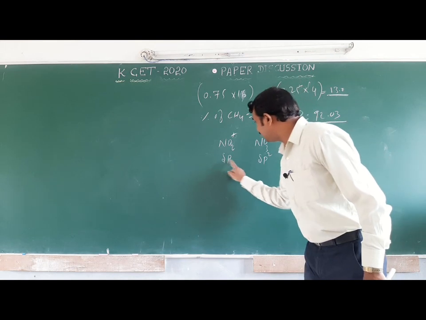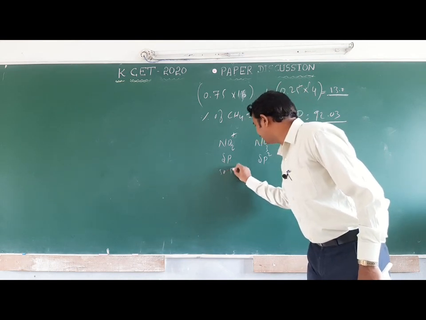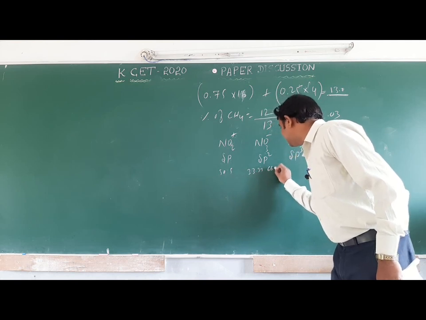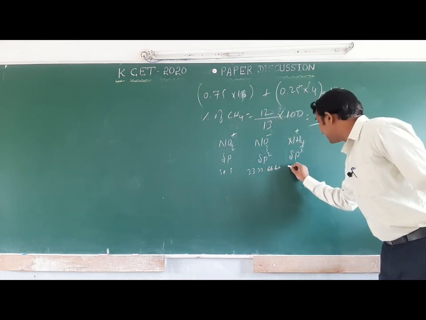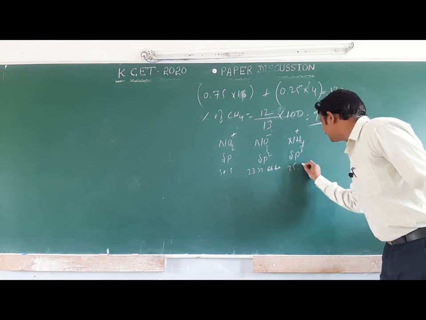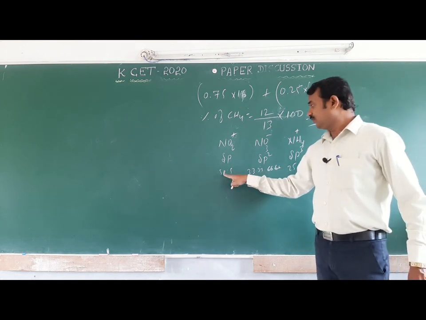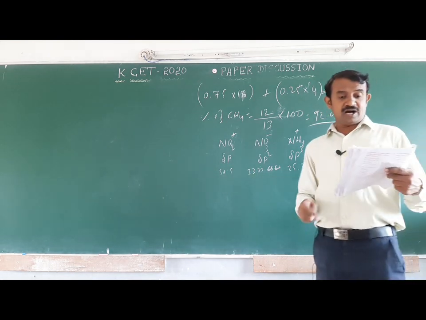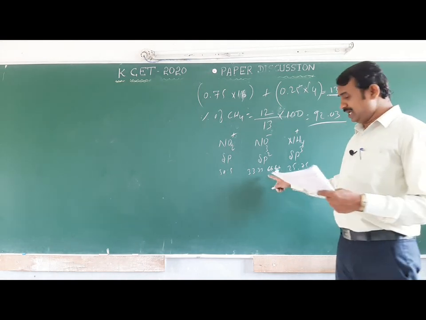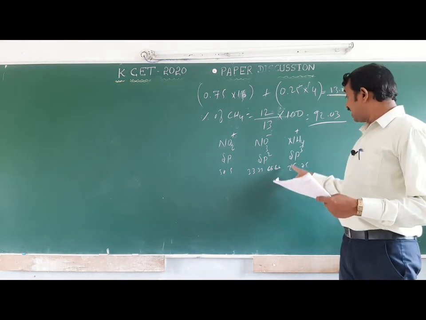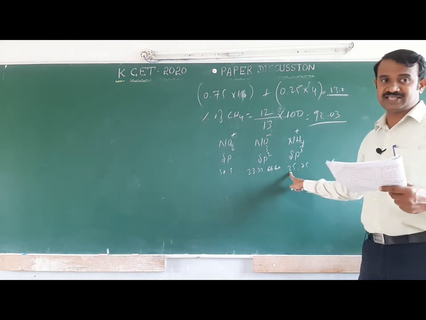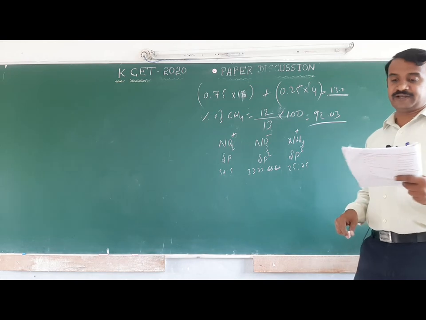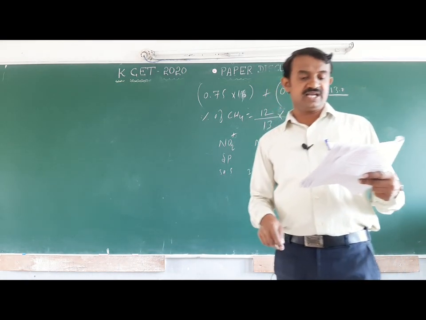S character is 50, then 33.33, and then 25. So 50, 33.3 and 25. Option A is the correct answer.